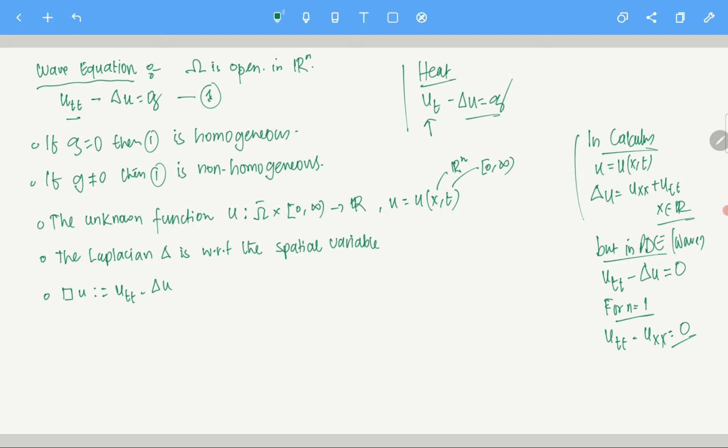Now you can see the similarity between these two operators. These are very similar looking operators, right? One is UTT and one is UT. That's the only difference. So what do you think are the differences between these two?